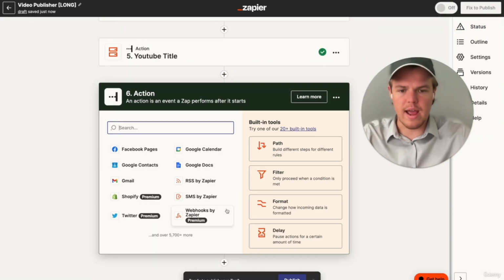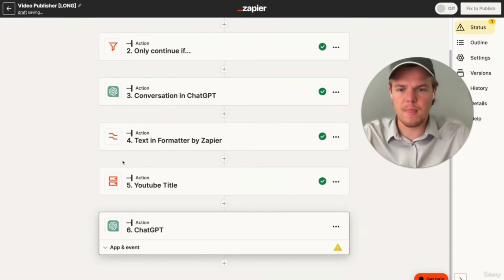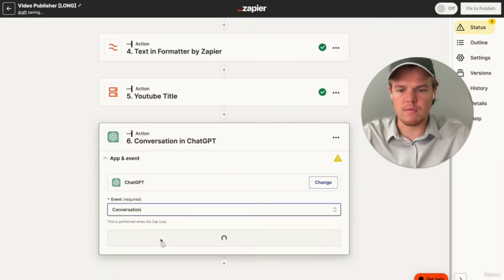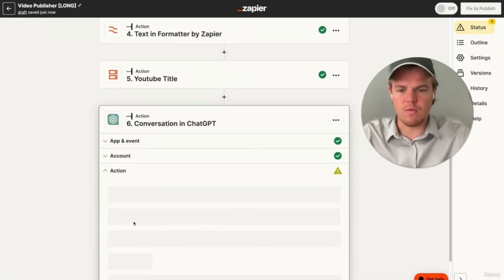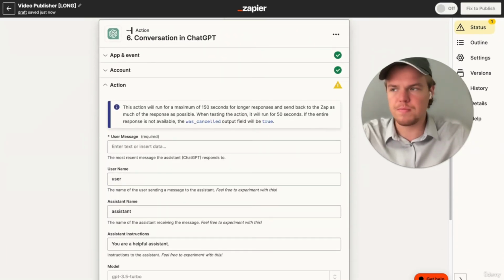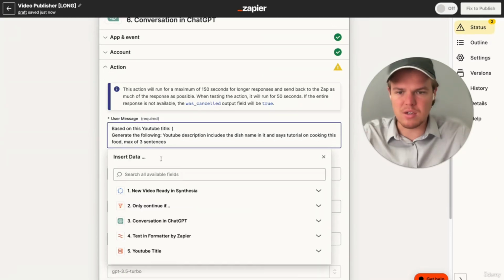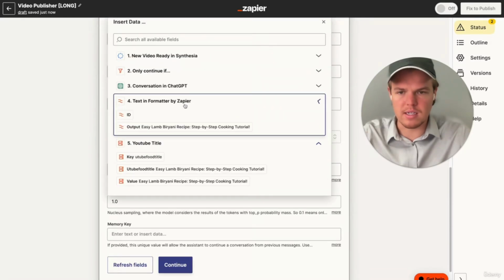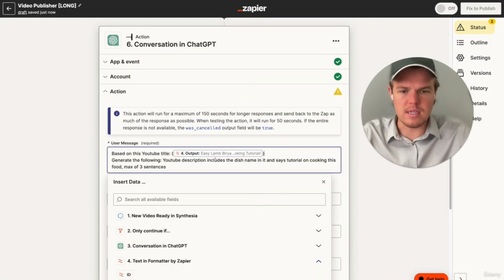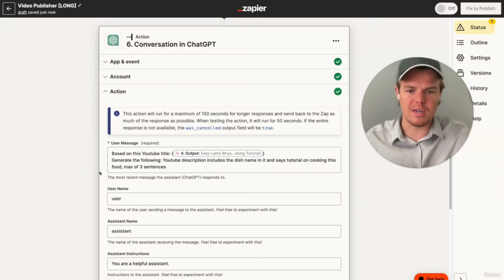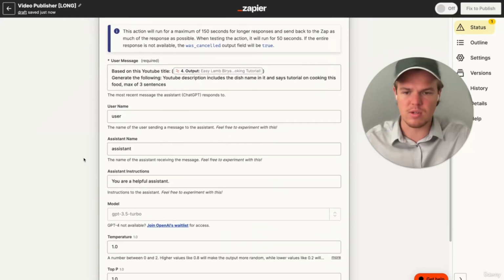All right, now we're going to add a ChatGPT block again. And we're going to make sure we do conversation as always. And for this one, let's go ahead and generate a prompt. Okay, so we're going to say based on this YouTube title, let's grab the formatted title here. We're going to do parentheses, and we're going to say generate the following: a YouTube description that includes the dish name, and it says the tutorial on cooking this food, max 3 sentences.